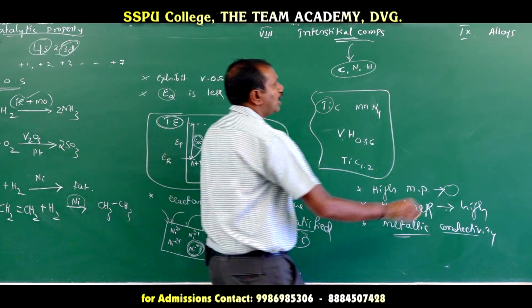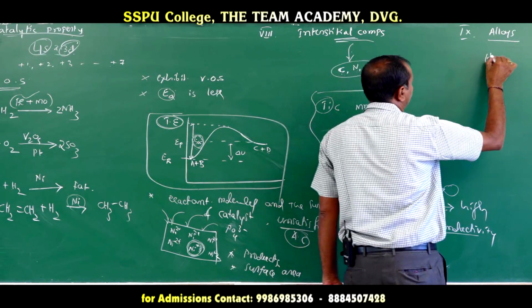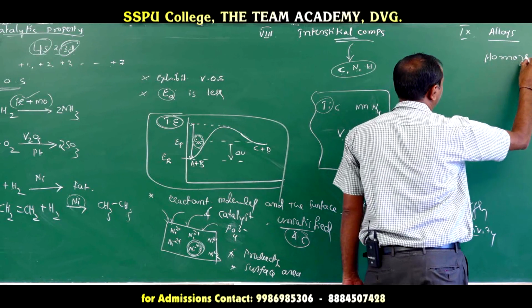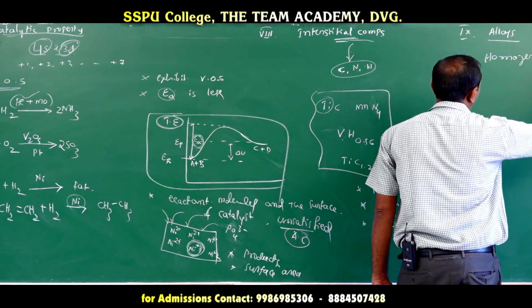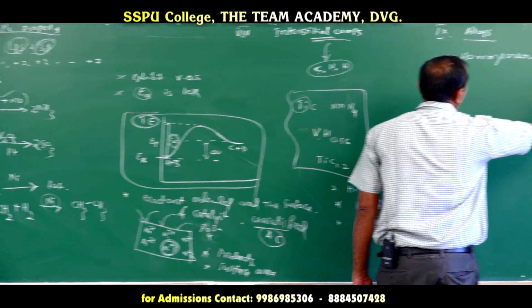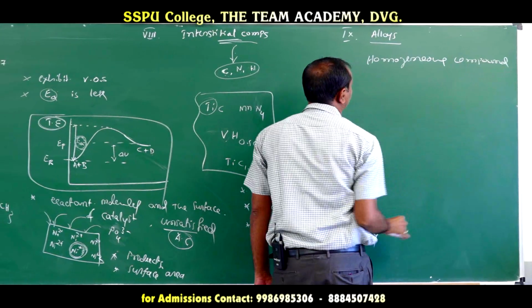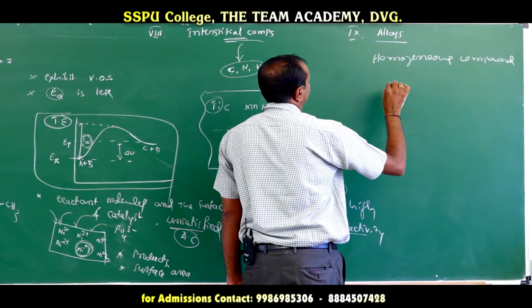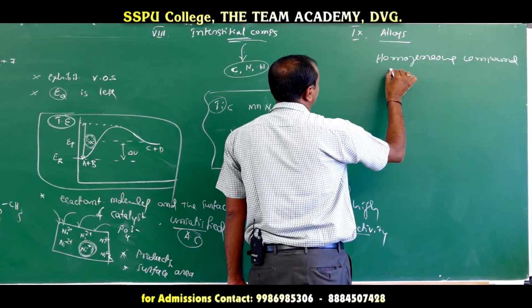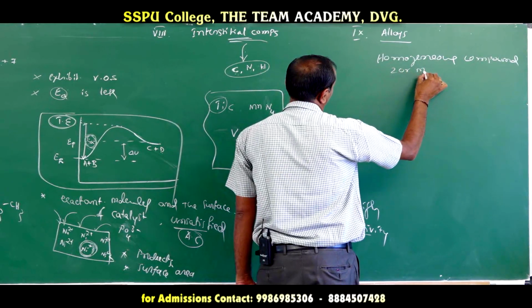Now, what are alloys? Alloys are homogeneous compounds which are made up of two or more metals.